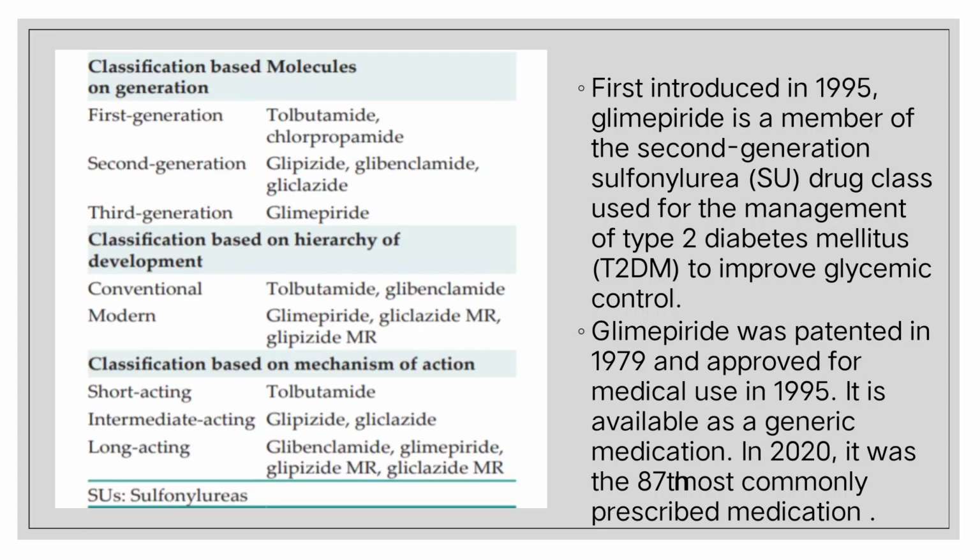Glimepiride was patented in 1979 and approved in 1995, which is when it was first introduced, and in 2020 it was the 87th most prescribed medication.